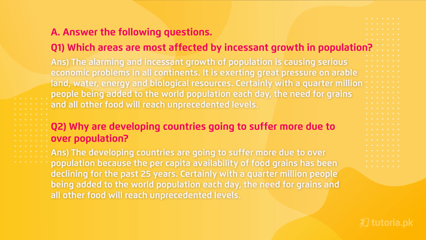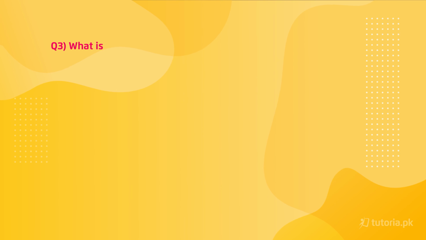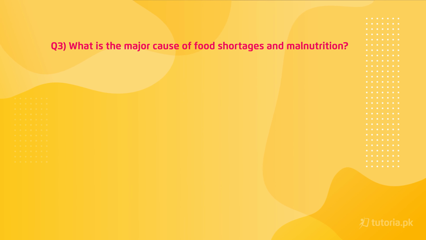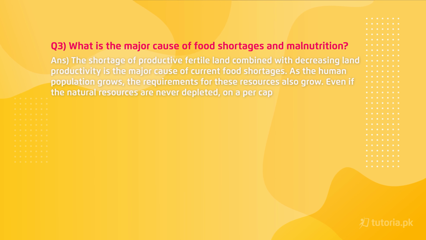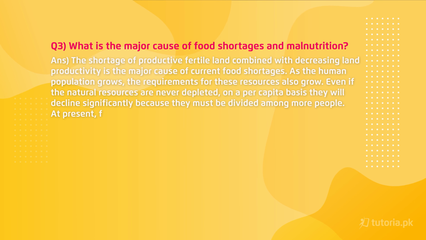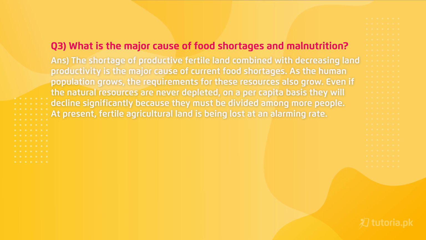Third question: what is the major cause of food shortages and malnutrition? Answer: the shortage of productive fertile land combined with decreasing land productivity is the major cause of current food shortages. As the human population grows, the requirements for these resources also grow. Even if the natural resources are never depleted, on a per capita basis, they will decline significantly because they must be divided among more people. At present, fertile agricultural land is being lost at an alarming rate.